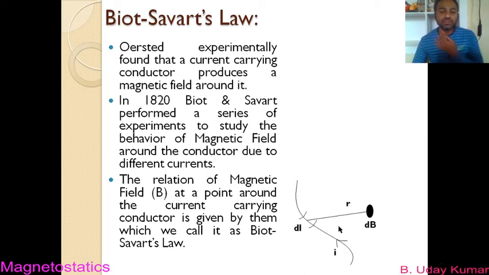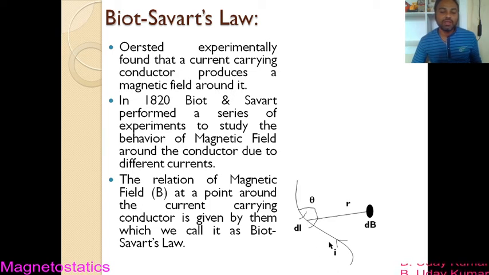So now coming to this one. Here let us assume that the angle between the current element and r, which is the distance of point P from the current element, is theta. So theta is the angle between the current element and small r. So that you try to understand here. This is the basic understanding of the current and the magnetic field that is produced at a particular point P which is present at a distance of r.